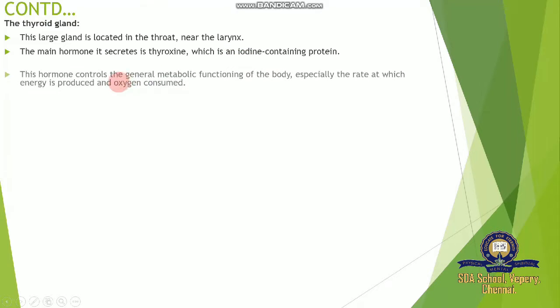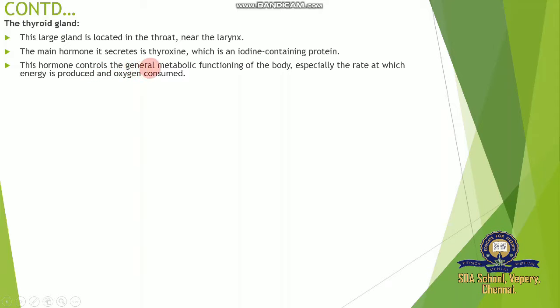Hypothyroidism is caused for those people. This hormone controls the general metabolic functioning of the body. The thyroid gland secretes thyroxine, and when it is distributed in optimum amount, not very high and not very low, our body's general metabolic functions are very smooth, especially the rate at which energy is produced and oxygen consumed, with the help of the thyroid gland.